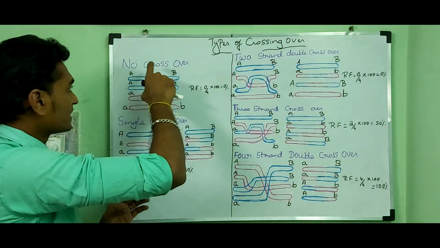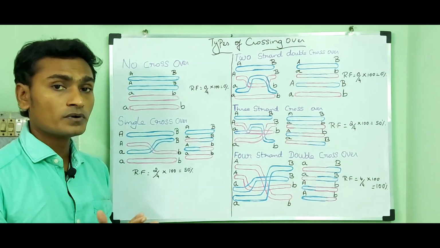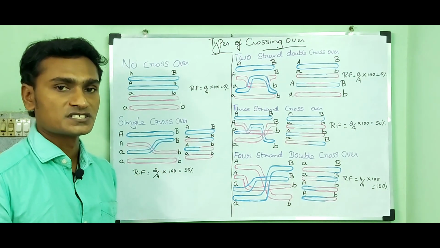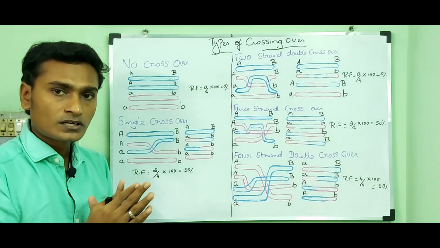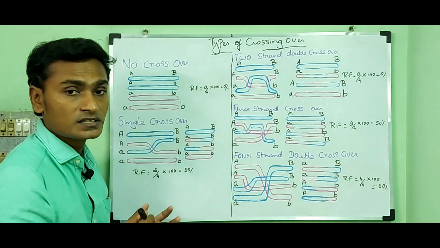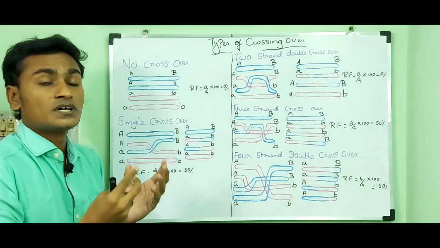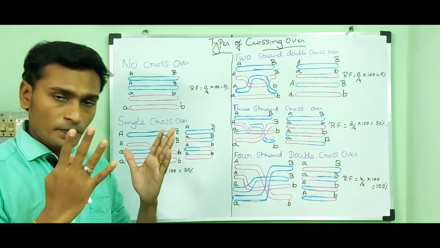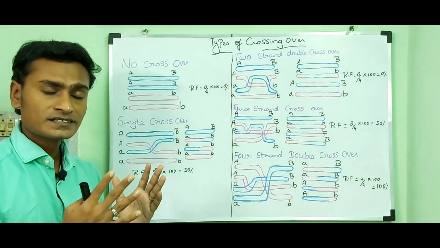So the first diagram shows there is no possibility of crossing over due to the absence of chiasmata formation, and all the gametes show the parental combination. So the recombination frequency of no crossover is about 0 due to the absence of crossing over, and chiasmata formation is also absent.